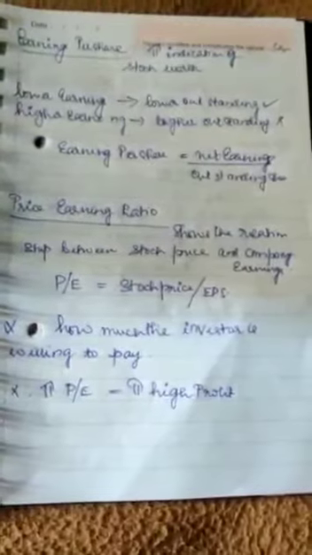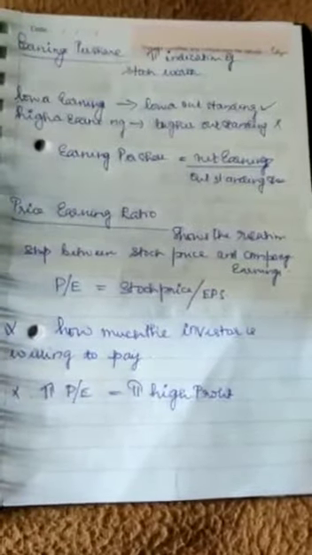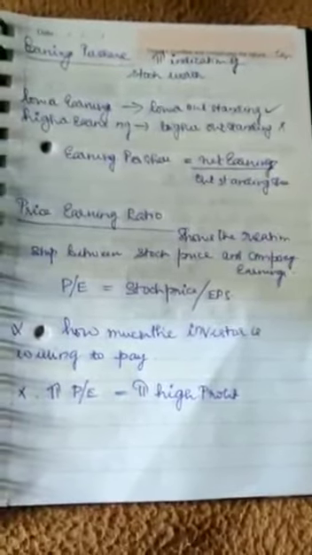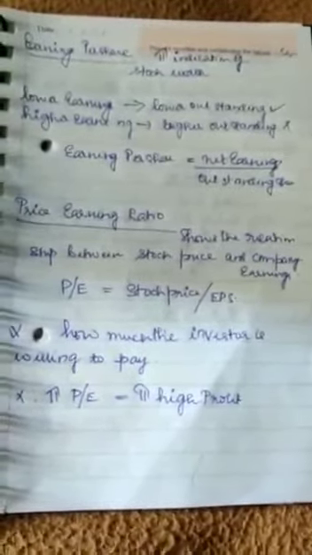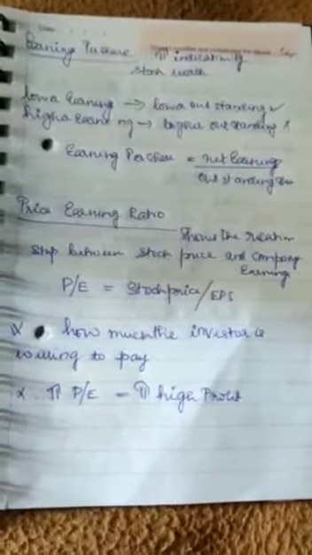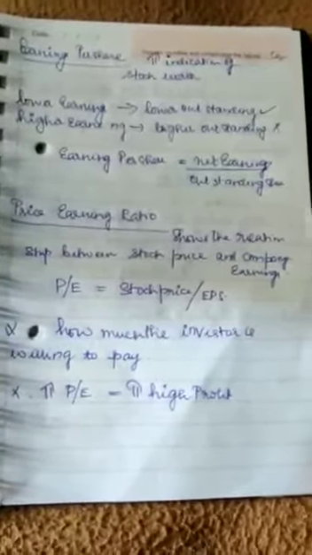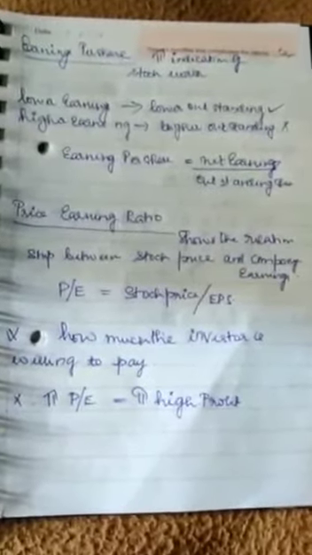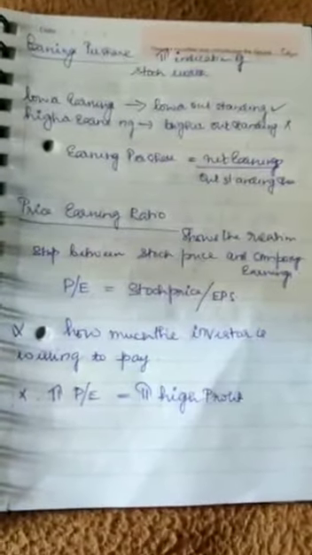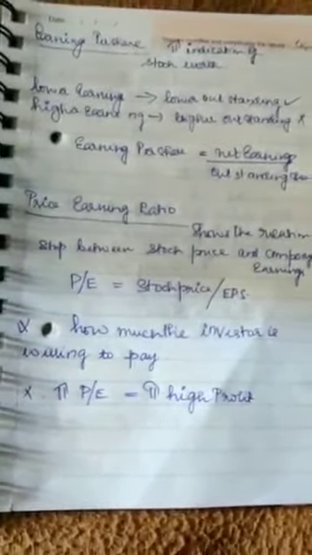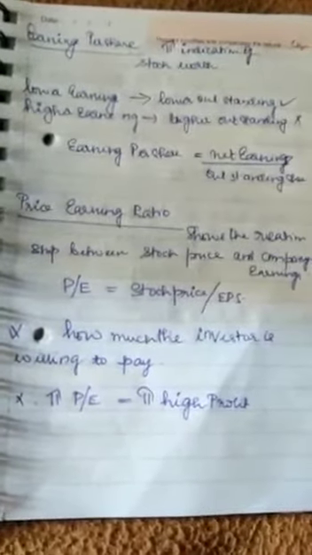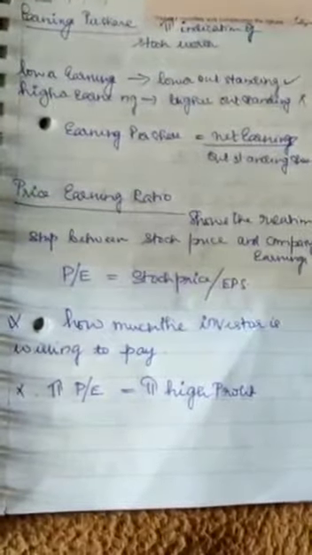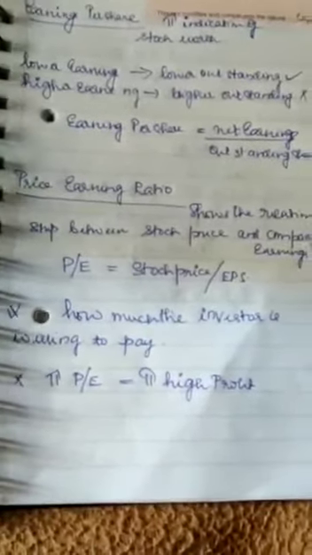Next is price earnings ratio. The price earnings ratio shows the relationship between stock price and earnings per share. Stock price is the overall consolidated value of the stock, and earnings per share is the earnings for each share, and how much the investor is willing to pay. That is very, very important. Higher the price earnings, higher the profit. When I'm investing, I need to know the price earnings ratio. What will I do? Stock price divided by earnings per share.